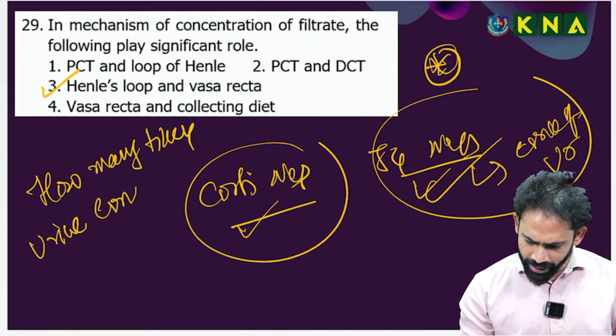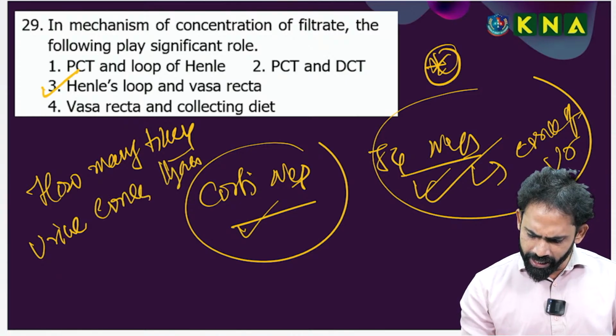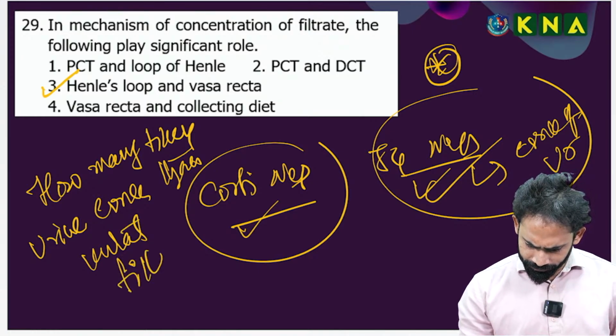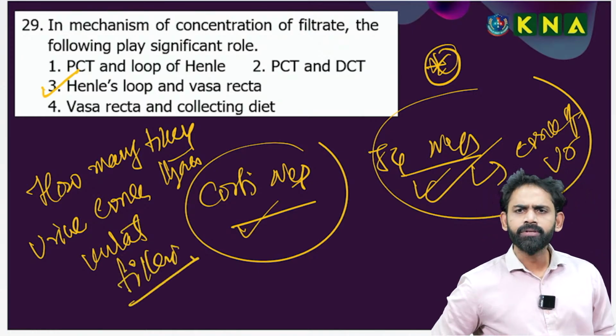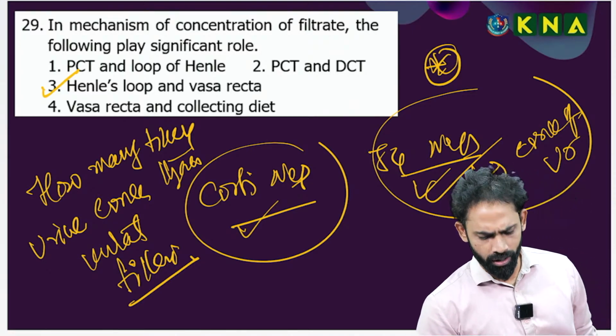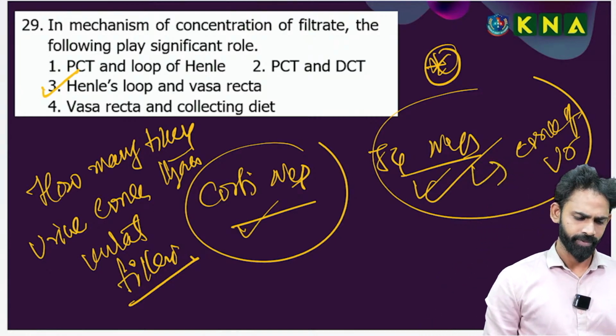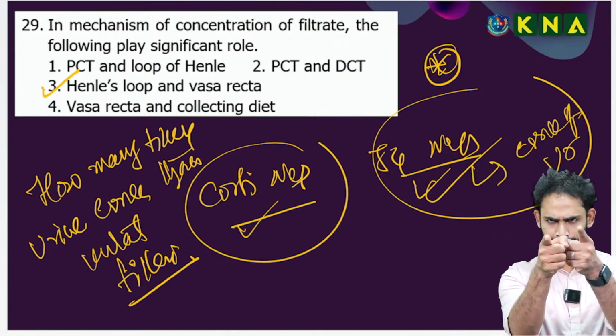Urine is concentrated than initial filtrate. Your turn. How many times is human urine more concentrated than the initial filtrate?